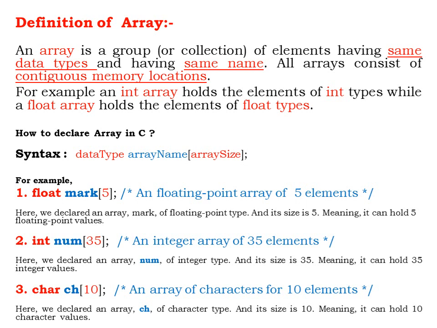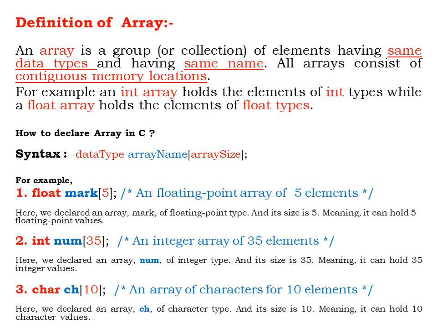So how to declare an array in C? Let us understand the syntax. We have the data type, which can be float, integer, or character, followed by the array name, which should be a valid identifier. Then we have the square brackets in which we specify the array size.